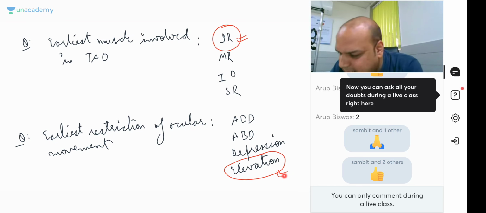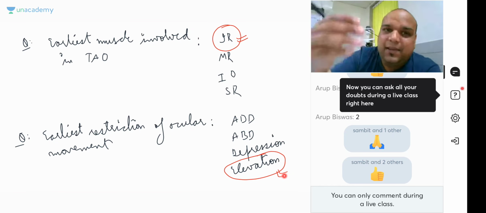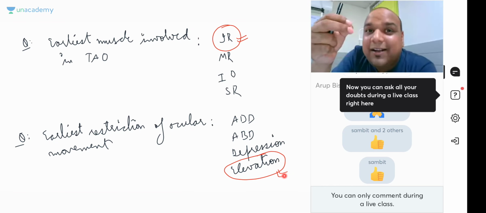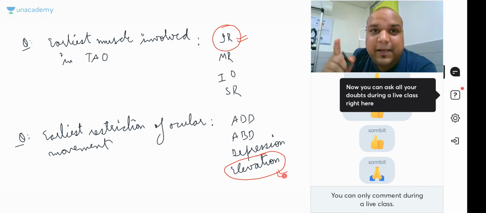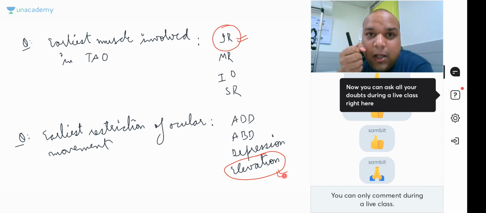This is due to what? Basically, inferior rectus is being involved, which is leading to a restrictive squint. If you understand, it is an example of what, everybody? Restrictive squint. The muscle is getting restricted. Inferior rectus is not able to relax. That is why superior rectus is not able to contract.